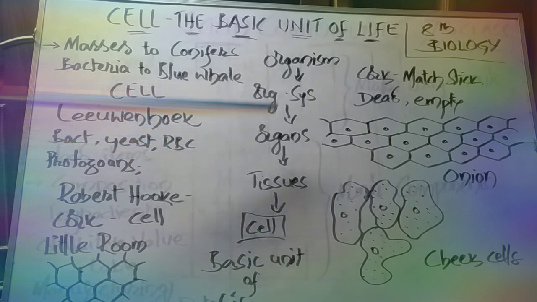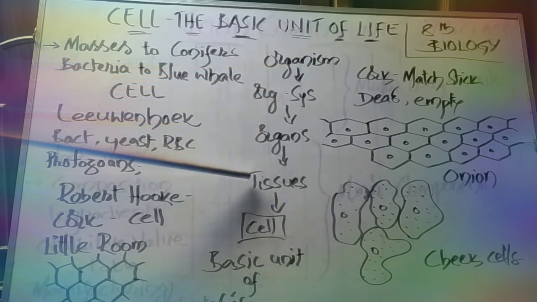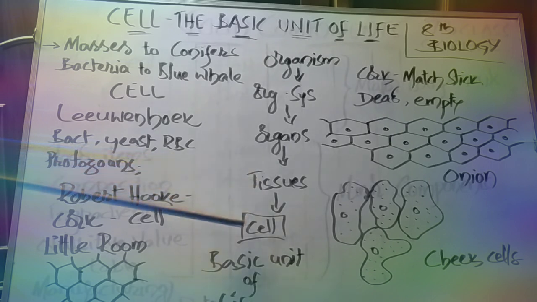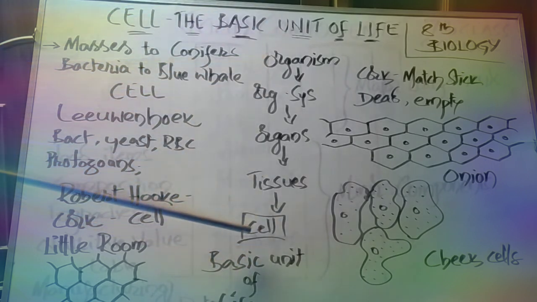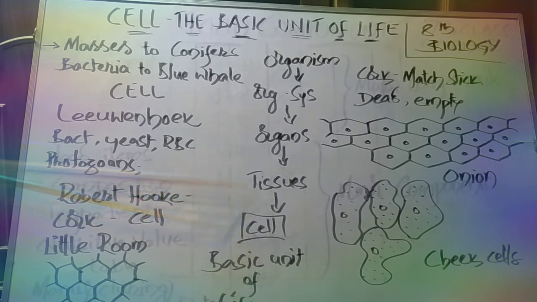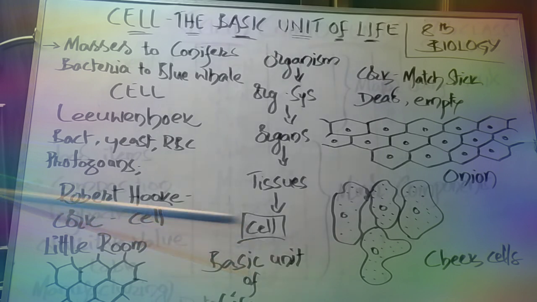Clear? So organs are again made up of tissues. Then the tissues are made up of cells. So all the living organisms are finally made up of cells. So from this we can say the cell is the basic unit of life. That means basic unit of living organisms.